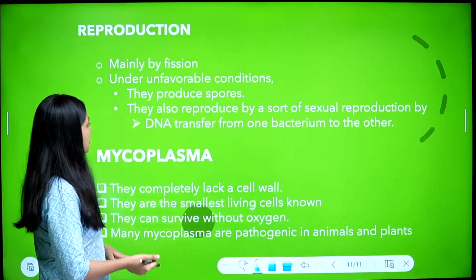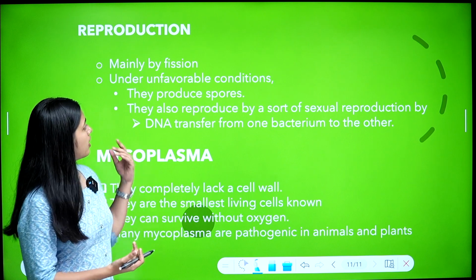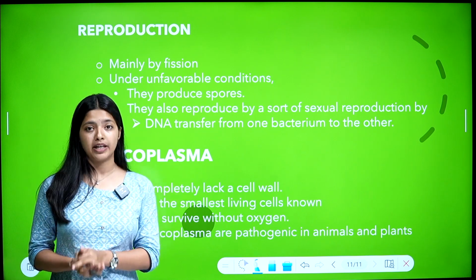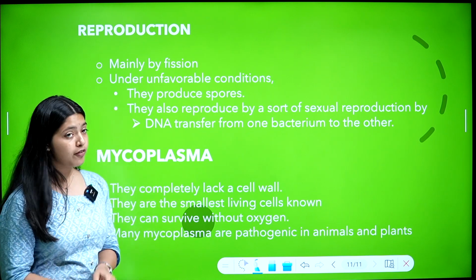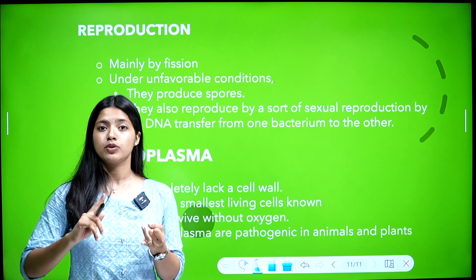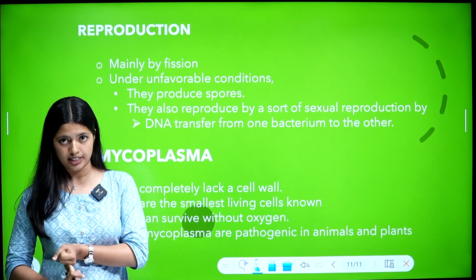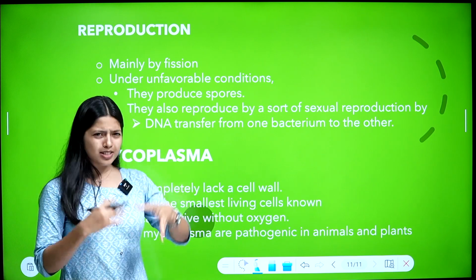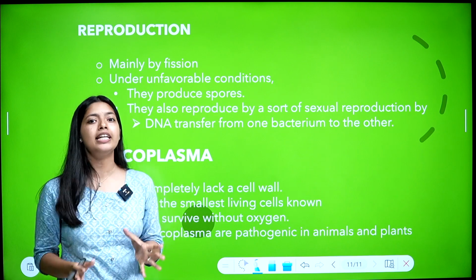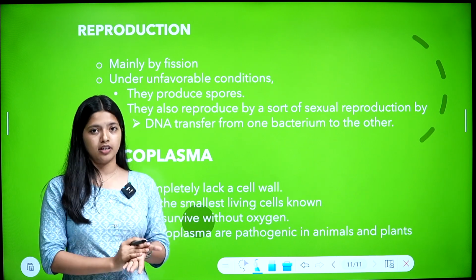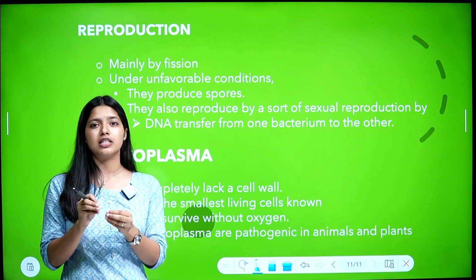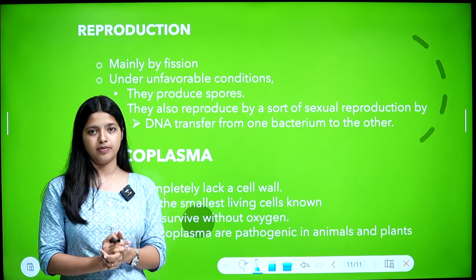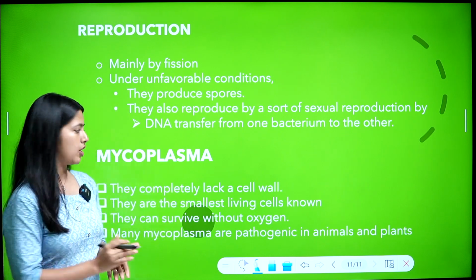So reproduction is mainly by binary fission. Under unfavorable conditions, it can be by spores, or by DNA transfer from one bacteria to another. That is also a kind of reproduction.